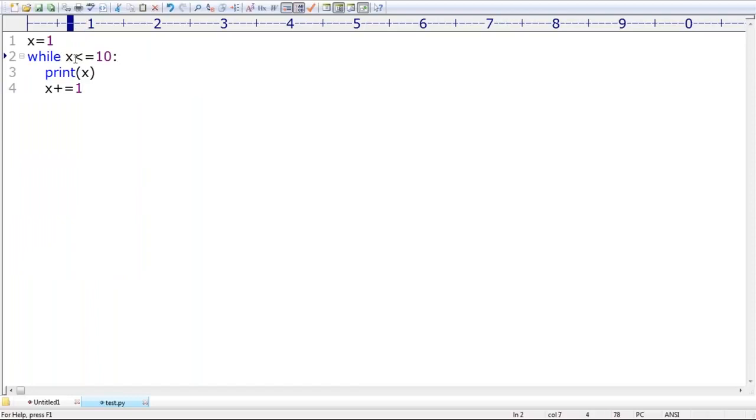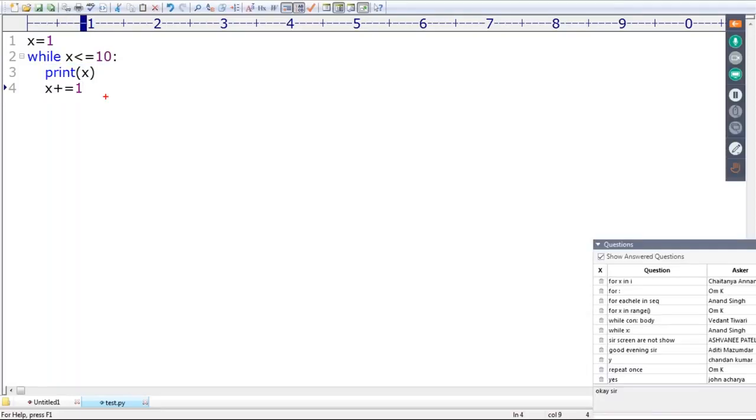Very simple: while, some Boolean condition you have to take. Observe carefully. If this condition is true, this body will automatically be executed. Which Boolean condition am I checking? Whether the x value is less than or equal to 10 or not. If it is, execute this body: print the x value, and then increment x. Now x becomes 2. Once again the while loop repeats, and once again the conditional check is performed.